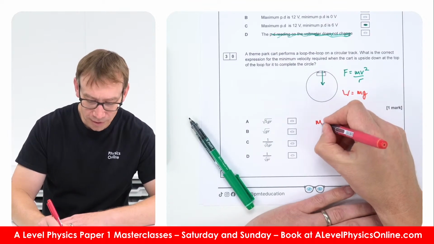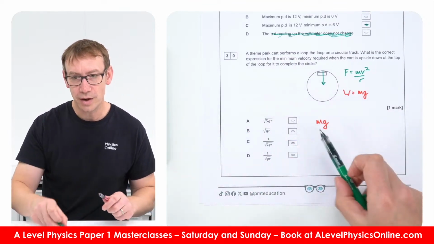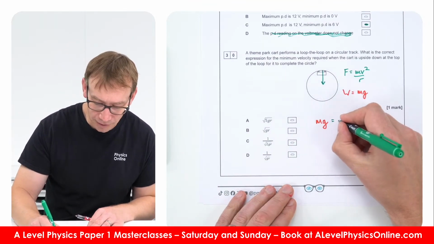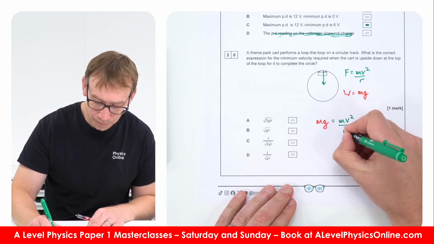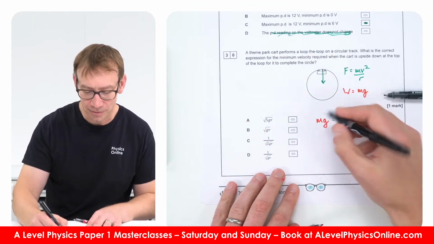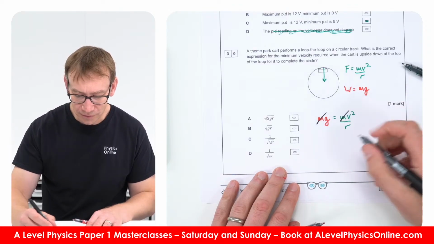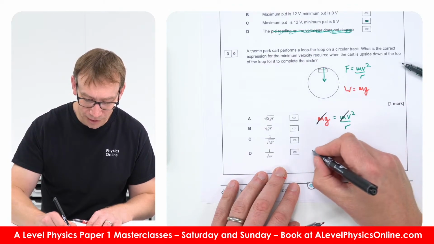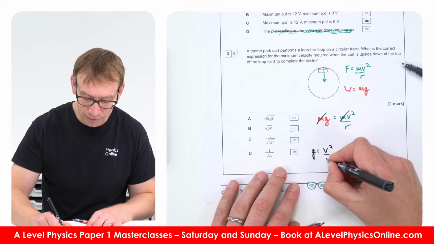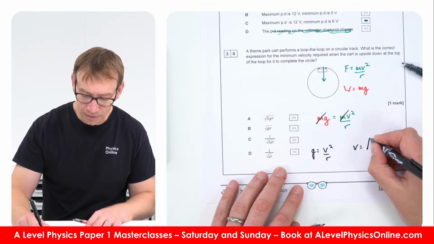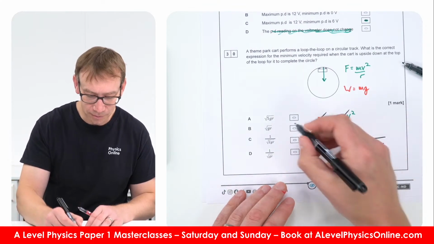So we can equate the two, the weight force down providing the centripetal force. I'm hoping I'm getting these questions right. I haven't actually looked through them all. Therefore g is equal to v squared over r, so v is going to be the square root of gr, which is B.